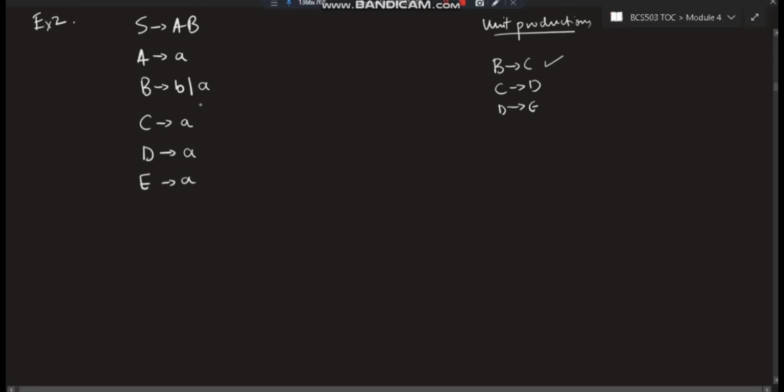Now, after this is removed, you have to check for one next rule. Okay, next rule, what it says, you have to remove the useless productions. Okay, what do you mean by useless? See, S goes to AB, A goes to A, B goes to either B or A. I am nowhere reaching C, D or E from the starting state. Am I able to reach here? No, I'm not able to reach. So these type of things are called useless productions, which we have to remove.